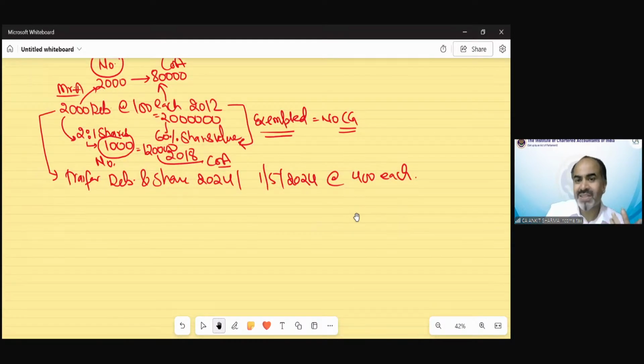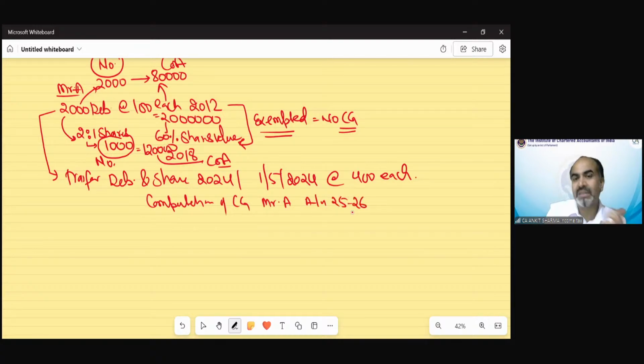So there is no assessee change. The assessee was Mr. A. Mr. A was having debentures and some part of the debenture has been converted into shares. So there is no assessee change. There is no Manjula Desha provision. There is no period of holding concept problem. This is a very simple question. So we will write the computation of capital gain as we always do in the hands of Mr. A for assessment year 25-26.